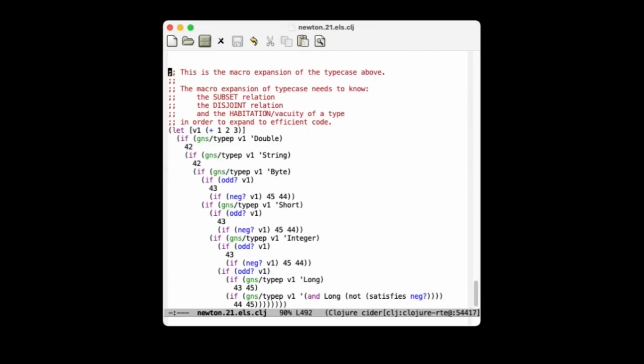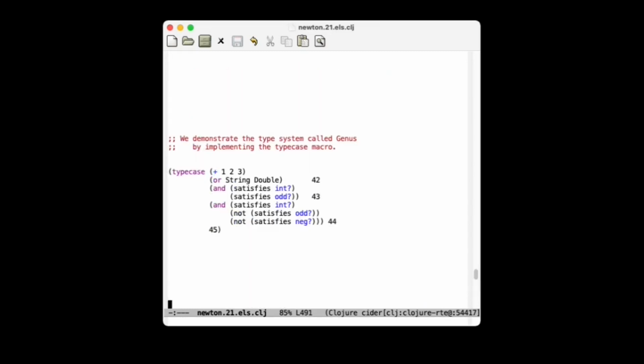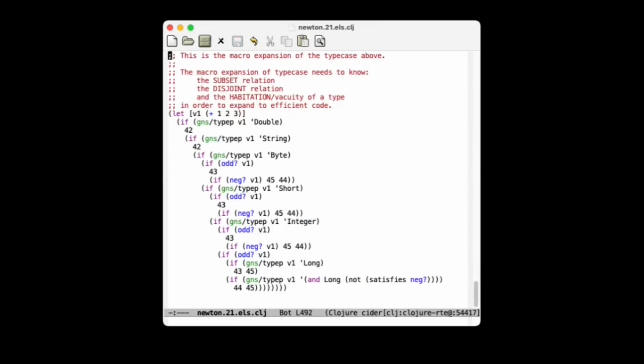Here is the macro expansion for the piece of code that we see here. We notice that even though int appears multiple times, odd appears multiple times, we don't see int? at all in the expansion, and we see odd multiple times, but it never appears in a single branch of the if. So there's one branch of the if which contains odd, and there's another branch of the if which contains odd, but there's only one odd here and one odd here.